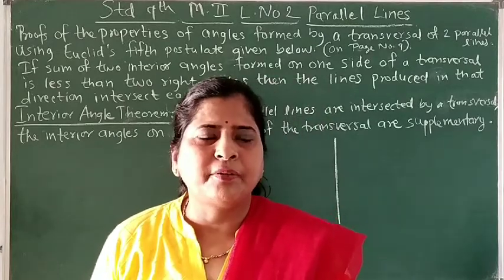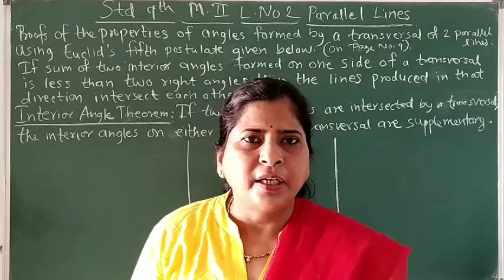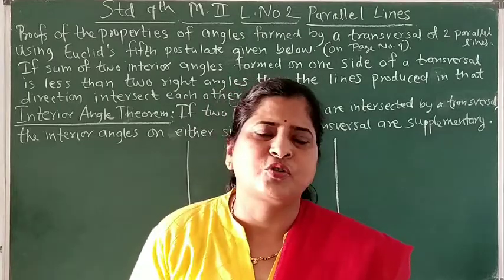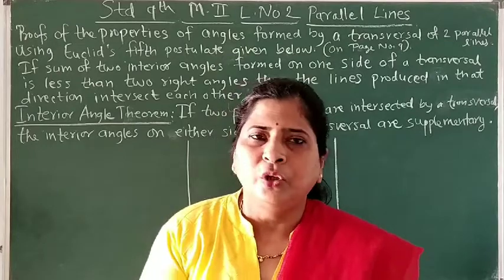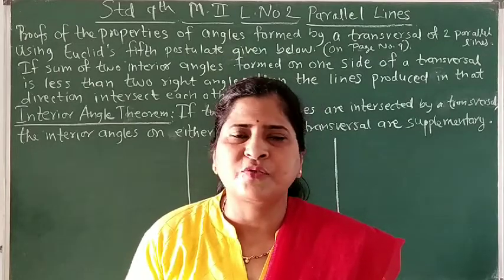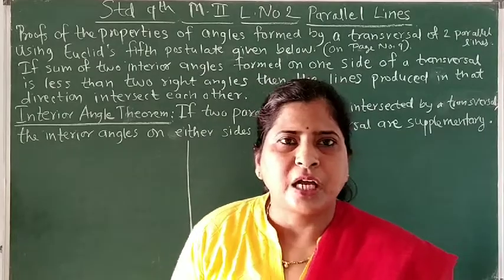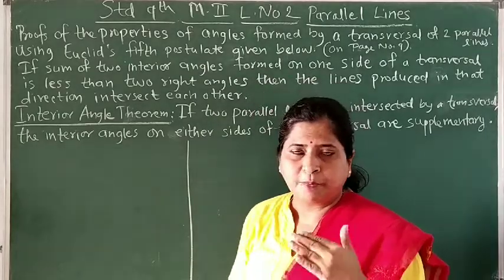For example, we can say there are infinite lines passing through a given single point. So this is the first postulate. Like that, we have some more postulates. You can refer to those 4 postulates on your page number 9. Here we need the fifth postulate, which I have written on the board. Let's read what that postulate is.